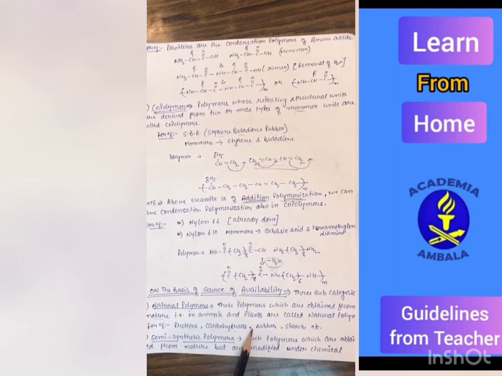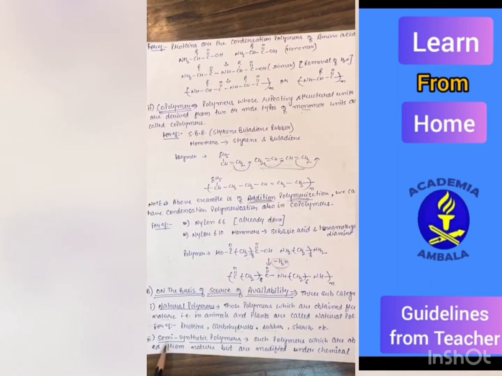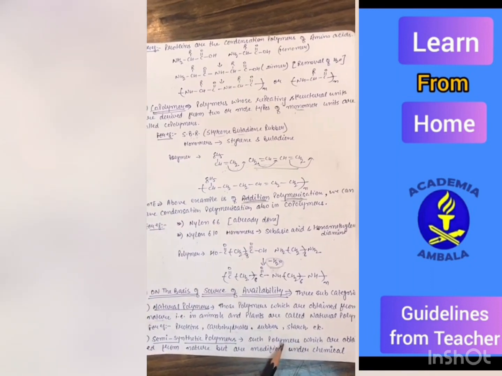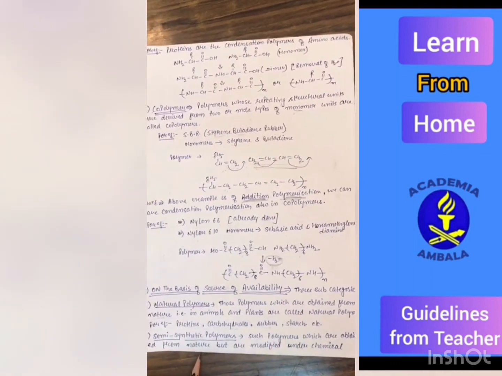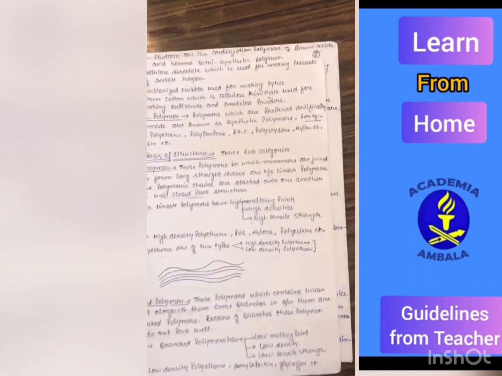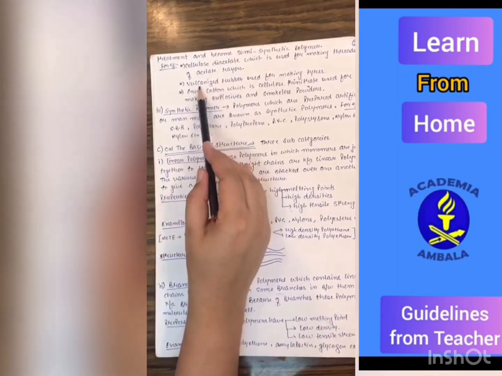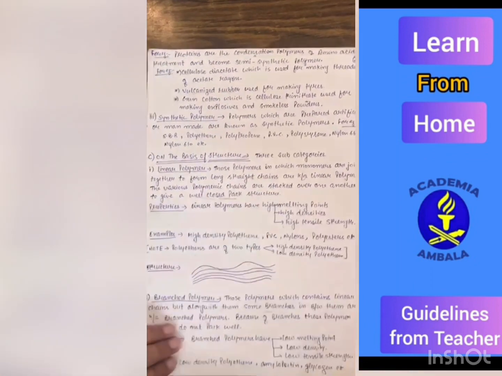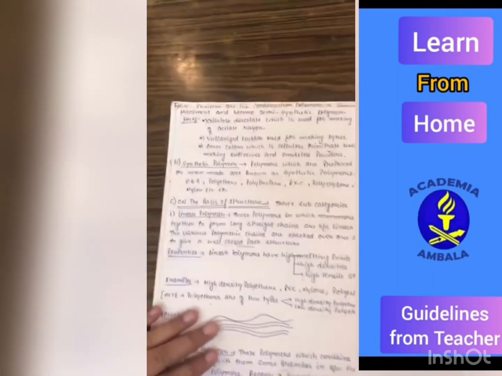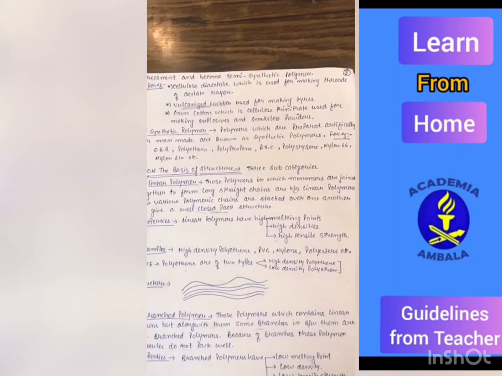These are naturally obtained. That's why they are known as natural polymers. Next one is semi-synthetic polymer. As the name indicates, these are the polymers which are obtained from nature but modified under some chemical treatment, known as semi-synthetic polymers. For example, vulcanized rubber. As you see, rubber comes under the category of natural polymer, but vulcanized rubber comes under the category of semi-synthetic polymer.